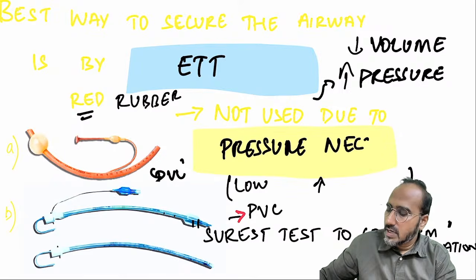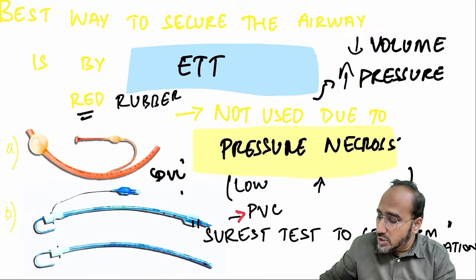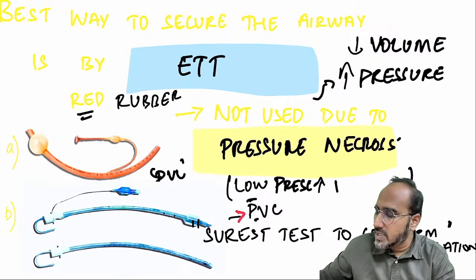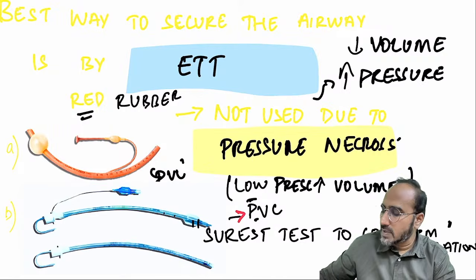Pressure necrosis on the trachea. Hence, we are not using this. Nowadays, we are using what tubes? We are using the PVC tubes. PVC tubes are basically low pressure, high volume cuff.